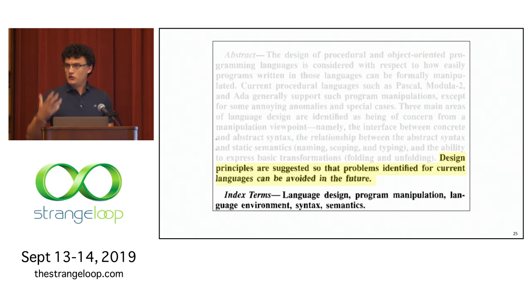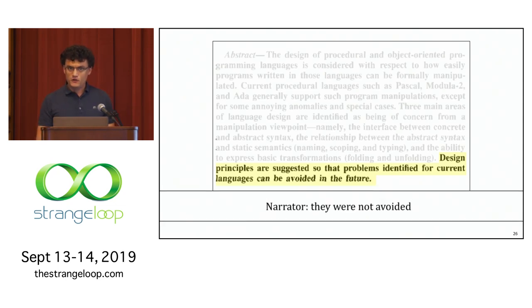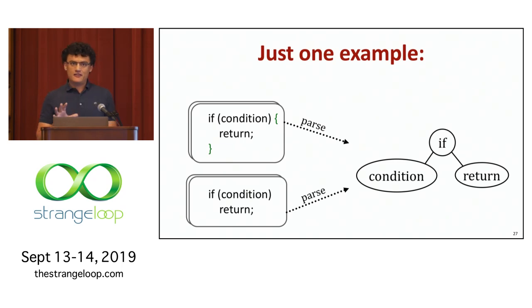There's this closing sentence in the abstract: design principles are suggested so that problems identified for current languages can be avoided in the future. They were not avoided. To give you one example of these principles, here's some concrete syntax on the left, 2 examples of some if condition in the body that parse to the same underlying abstract syntax tree in languages like C and Java. The one has braces, the other does not. So we have multiple concrete syntaxes that refer to the same underlying data structure.